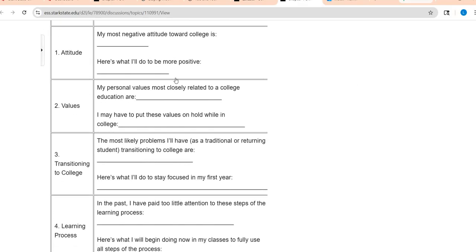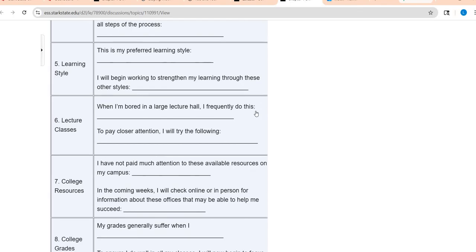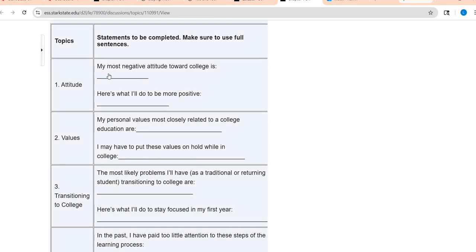So let's say, just for example, I'm going to do 2, 4, 6, 8, whatever 4 that kind of look like you might be able to say, yeah, I have a lot to say about that. It's almost like a fill in the blank. You're going to respond, let's say I pick attitude. My most negative attitude toward college is, whatever it is, maybe, oh, all the money it costs. Here's what I'll do to be more positive. Oh, I'm investing in myself. So you're kind of just filling in those particular blanks with that topic. So you're going to choose 4 of those.